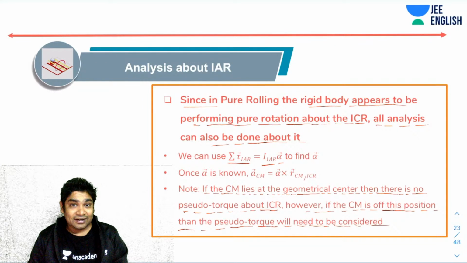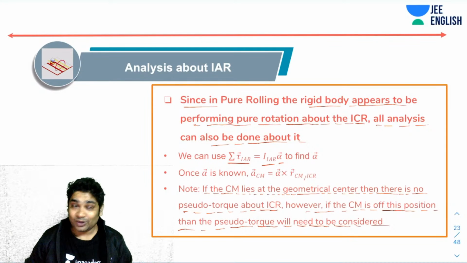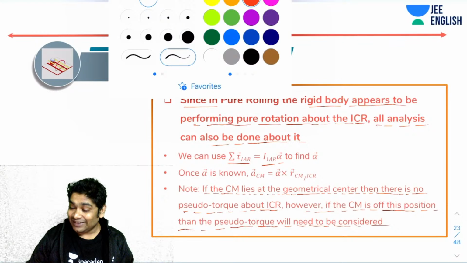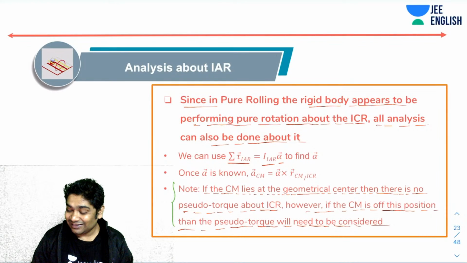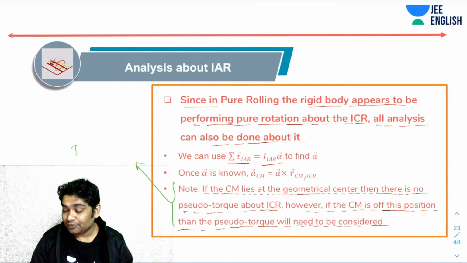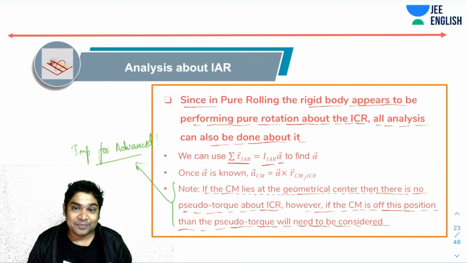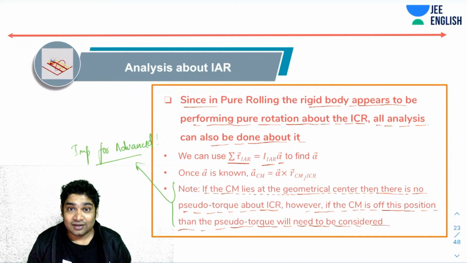Again, not in mains probably, but in advanced level questions, you may have this kind of a problem. But don't worry about it in mains. Mains will never ask you such a thing. So it is important for advanced. Right now, if you're focusing on mains, maybe you can forget about this. This is a very, very tricky situation. Trust me, a lot of good students I have seen getting confused in such situations, where the CM does not coincide with the geometrical center.